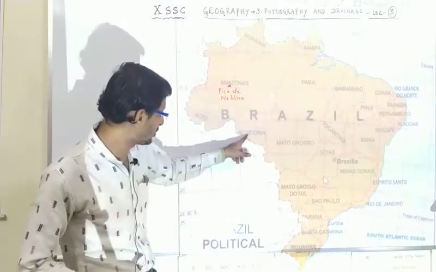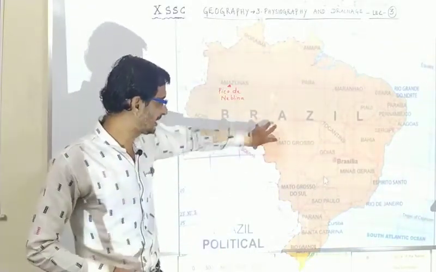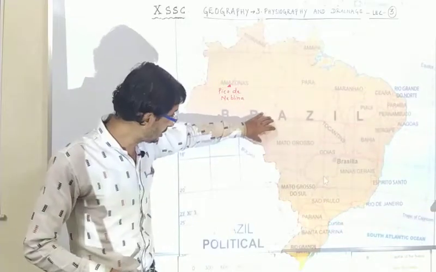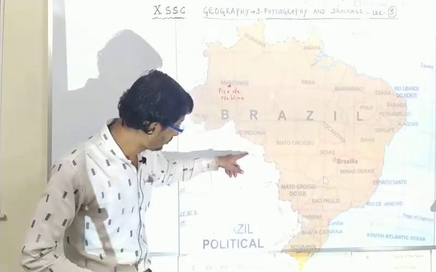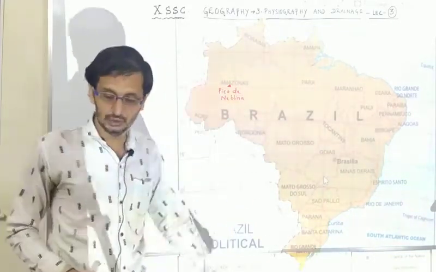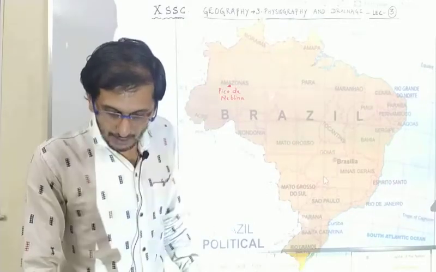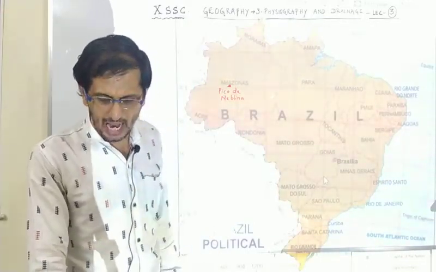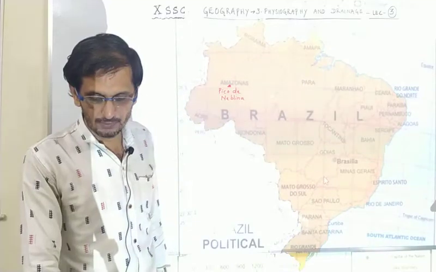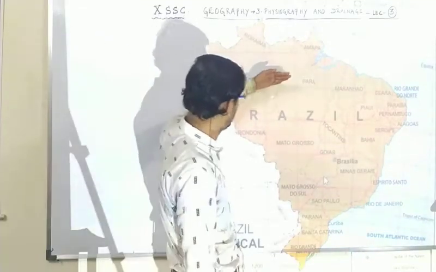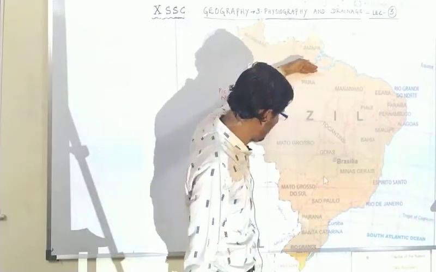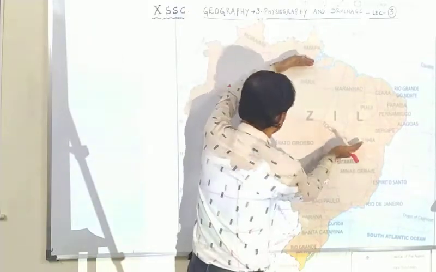You can see here Rondonia. In Rondonia and Mato Grosso is the Pantanal region. This Pantanal region extends up to Bolivia and Paraguay. So, the Amazon plains, lying between the two highlands, form the largest plain land of Brazil. The two highlands are the Guyana highland, and here is the Brazilian highland.